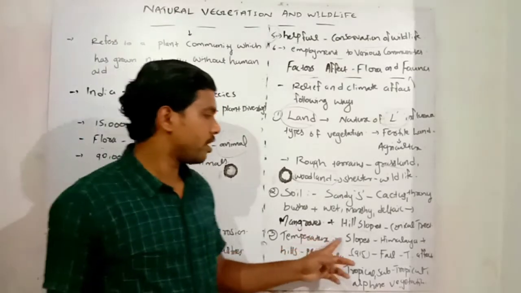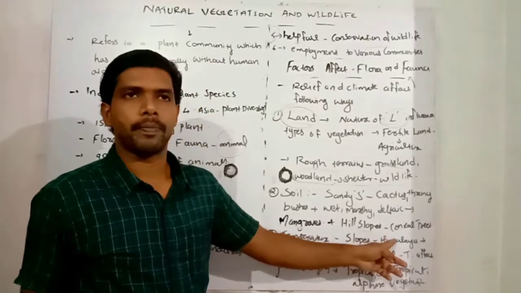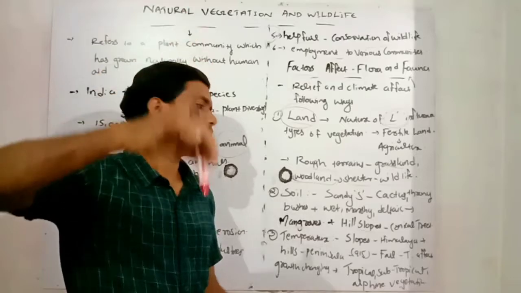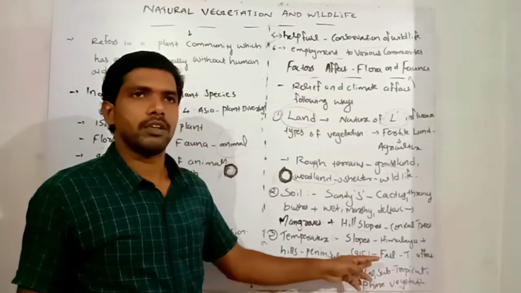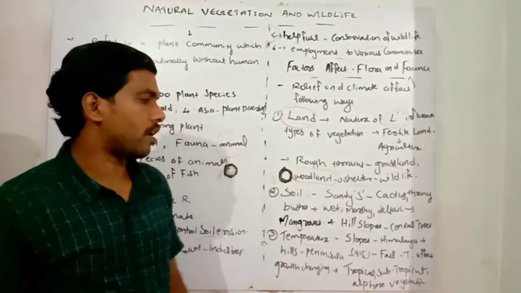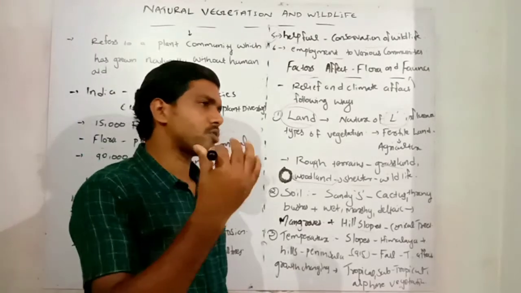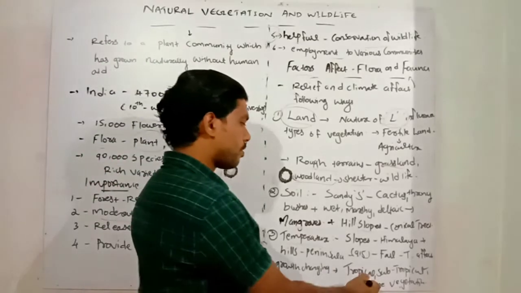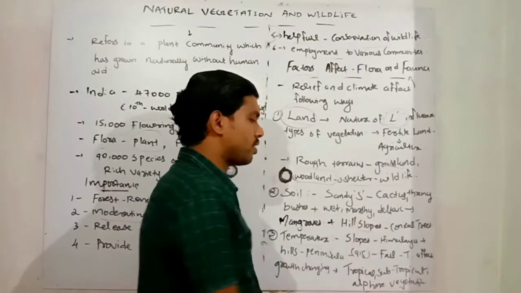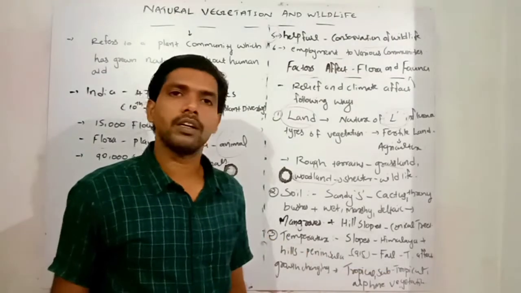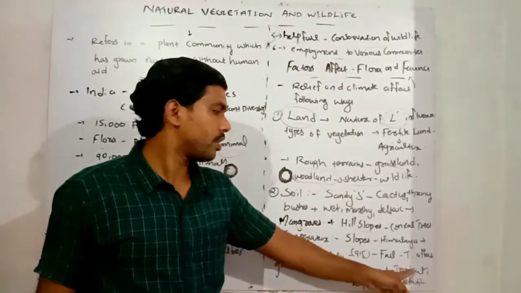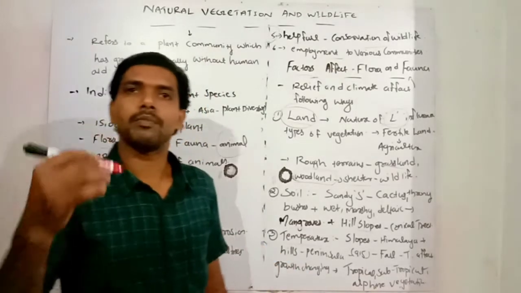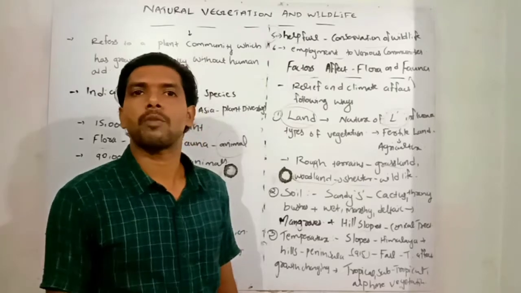And temperature here, we can see in the slopes of Himalaya and hills of Peninsular region, almost 915 meters above height region. In that area, the temperature is falling. That is affecting the growth of natural vegetation in that region, and their growth is changing from this region to the tropical and subtropical regions of India. That area is famous for the alpine, and the tropical region is famous for the deciduous forest and especially tropical evergreen forest.